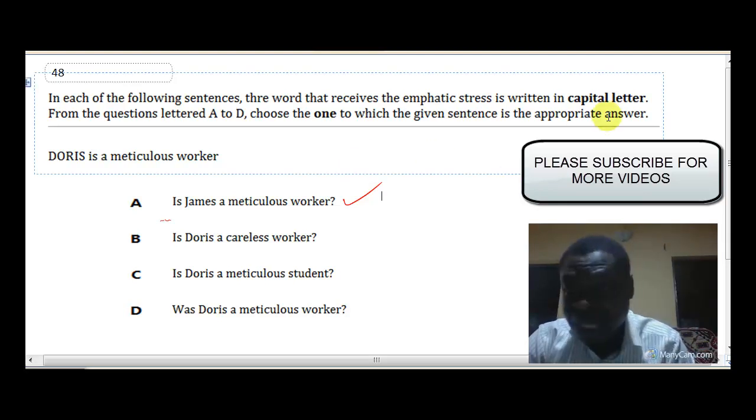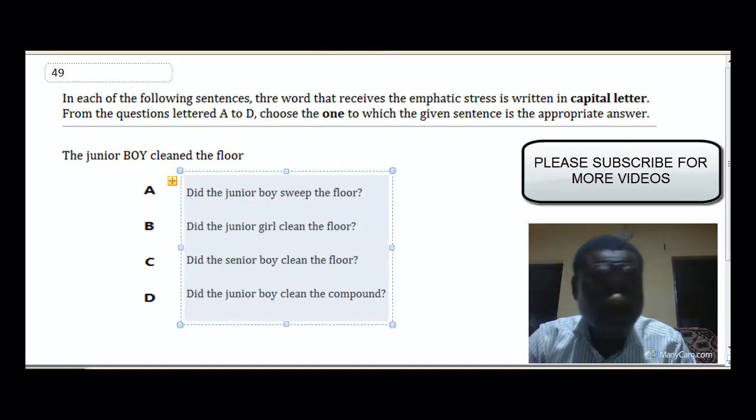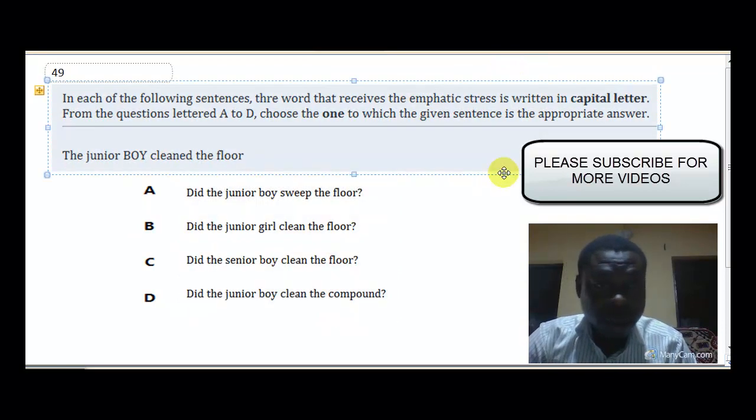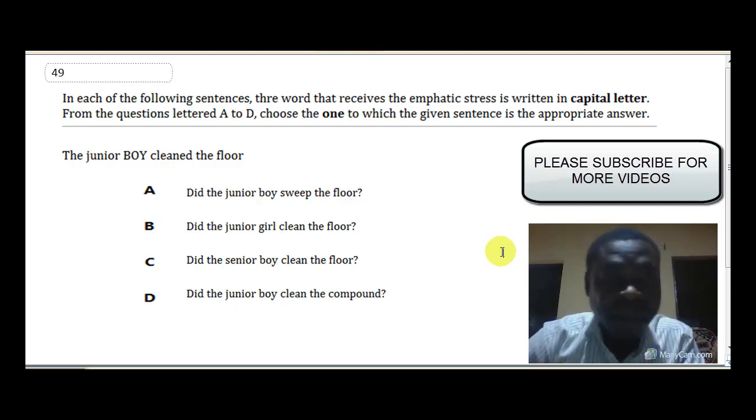Okay, question 49. The junior boy cleaned the floor. What is emphasized there? Boy. And therefore, you are looking for an option where you have a different word from boy.